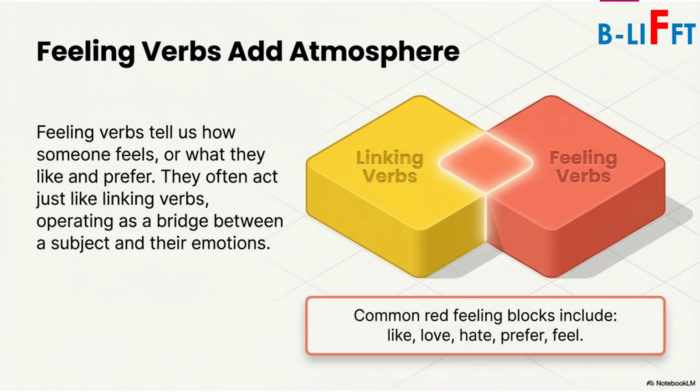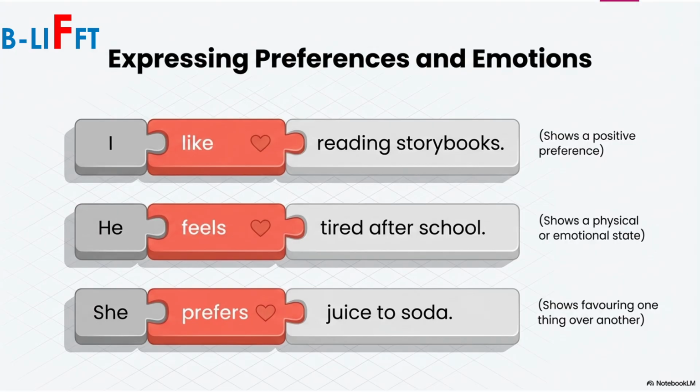Then lastly we have feeling verbs. Feeling verbs tell us how someone feels or what they like and prefer. They often act just like linking verbs, operating as a bridge between a subject and their emotions. In this, these verbs show how someone feels, likes or prefers. Common feeling verbs are like, love, hate, prefer, feel, etc. Here we have some examples.